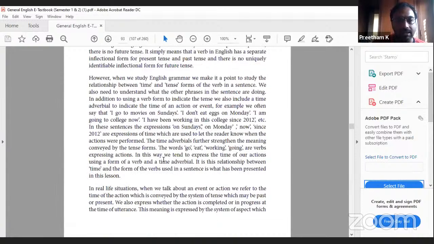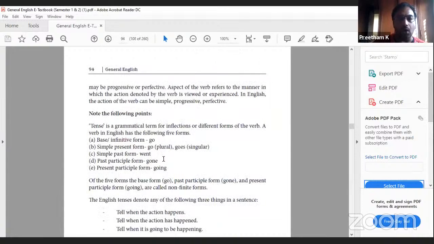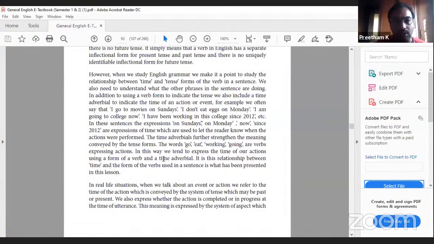In these sentences, the expressions on Sundays, on Monday, now, since 2012 are expressions of time which are used to let the reader know when the actions are performed. This is what is meant by time adverbial. What do you mean by time adverbial? Any word that describes a verb is an adverb. This further strengthens the meaning conveyed by the tense forms. The words go, eat, working, going are verbs expressing actions. In this way, we tend to express the time of our actions using a form of verb and time adverbial.